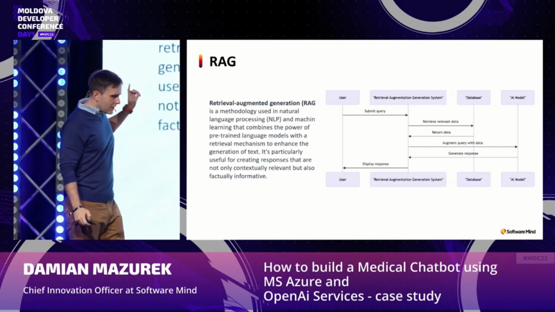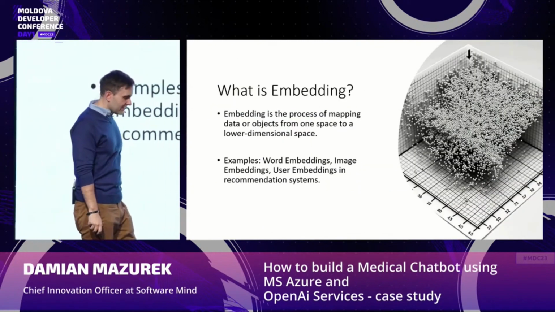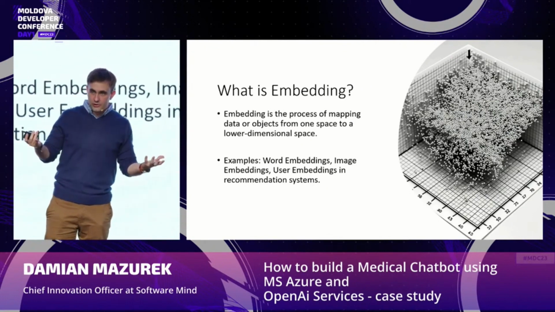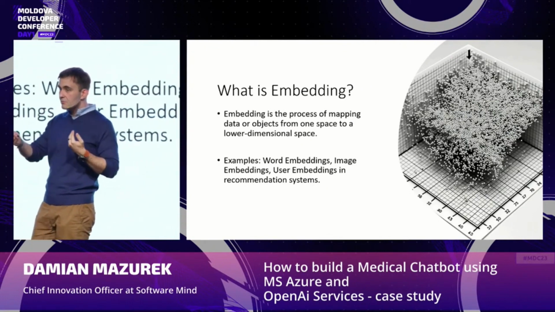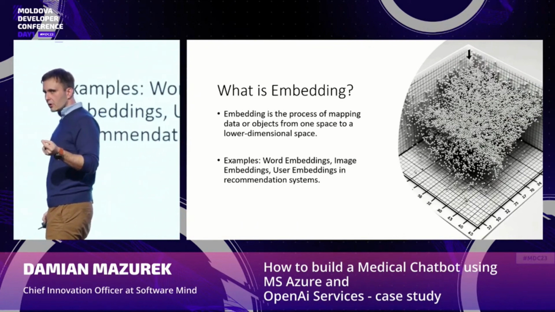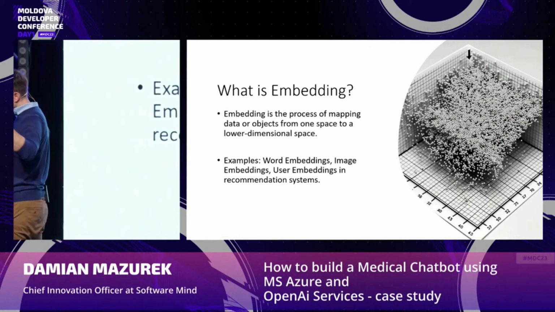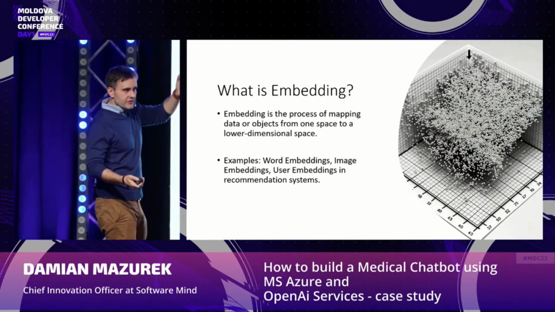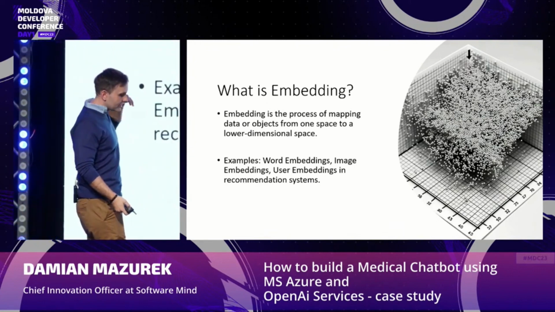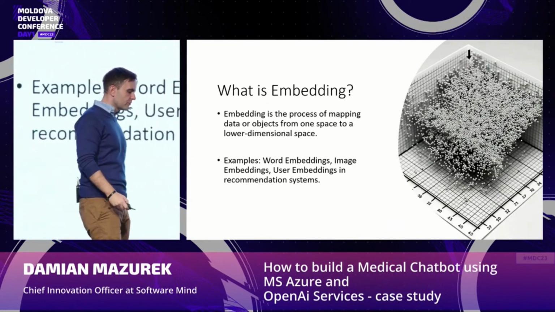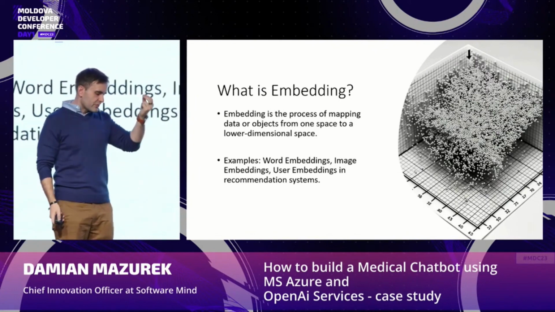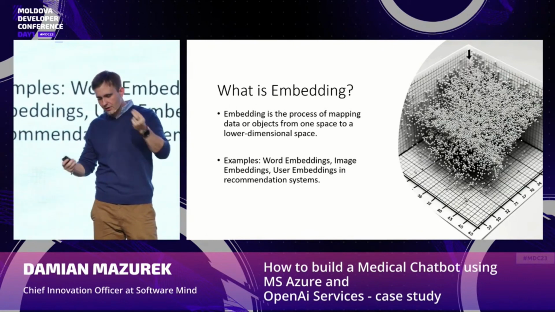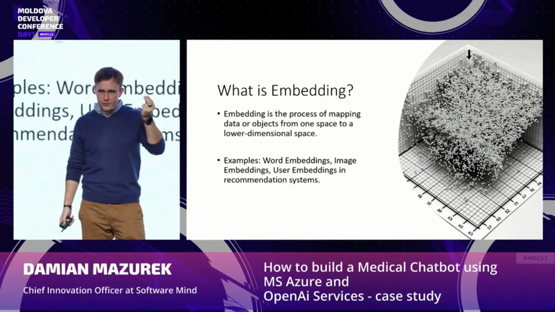Okay, so how is it done under the hood? There is a process called embedding, because every model is just a mathematical model which computes numbers, and every word or every piece of data, because now there are also multimodal models, needs to be represented as numbers. So one of the most efficient techniques right now is called embedding, which provides us the ability to represent any value, any word, any image, anything else, in the vector space of the features.